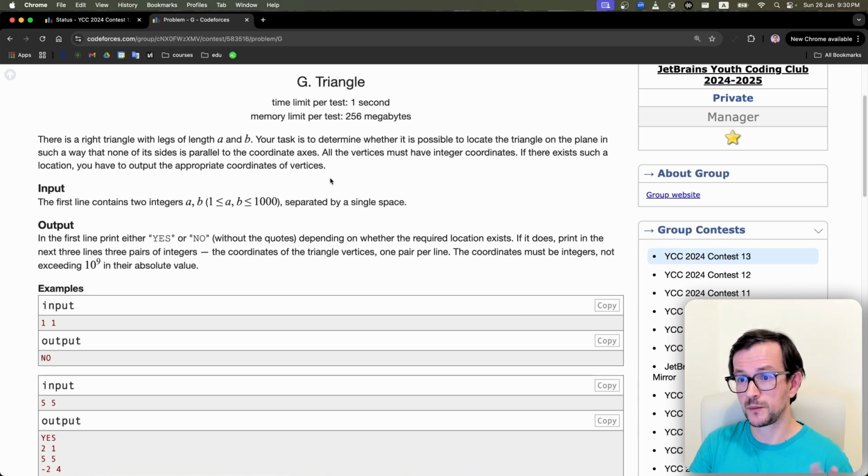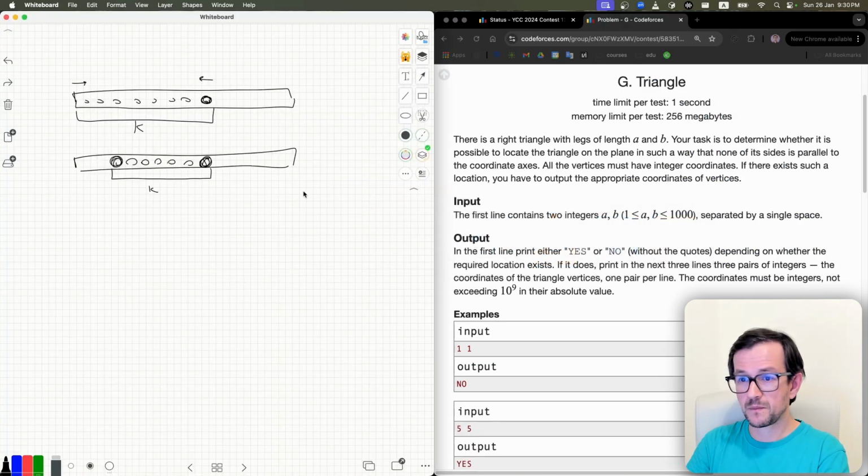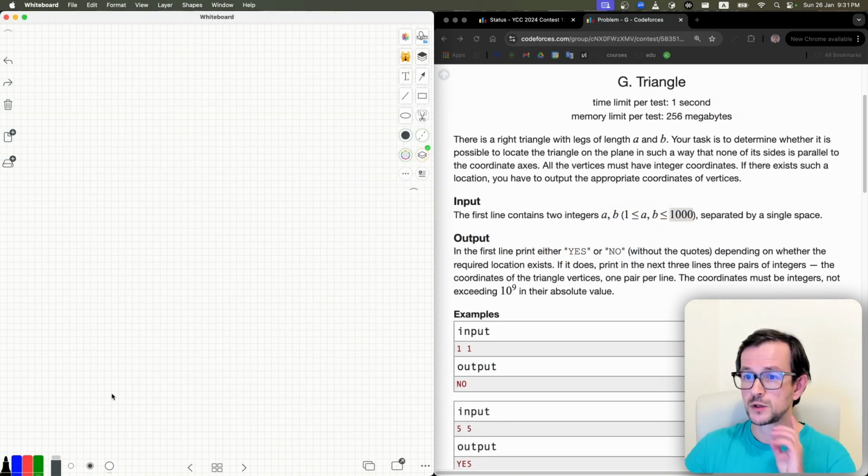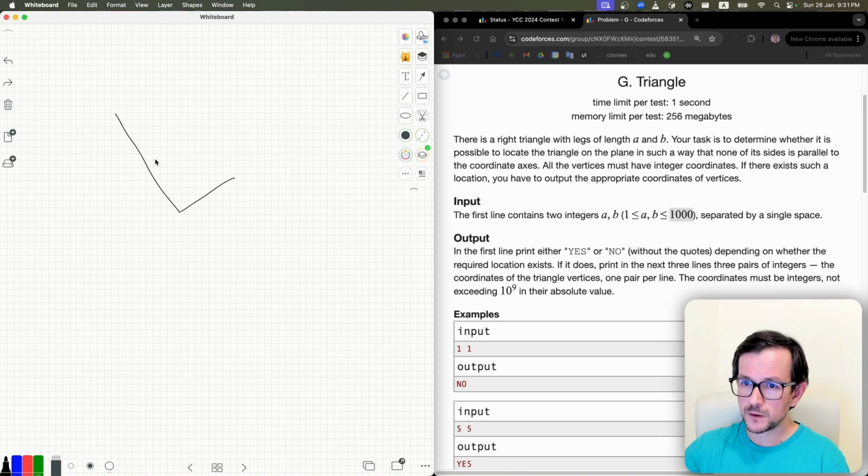So how to solve this problem? First of all, when you have a geometry problem, you need to draw a picture. Never solve a geometry problem without a picture. You need to draw at least one picture explaining what's going on. So let's draw a picture. What do we need to build? We need to build some triangle, like this. Here's the right angle, with legs of size A and B.